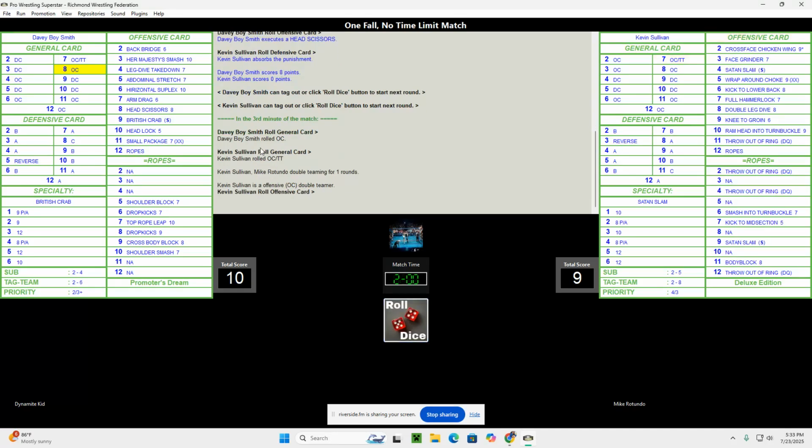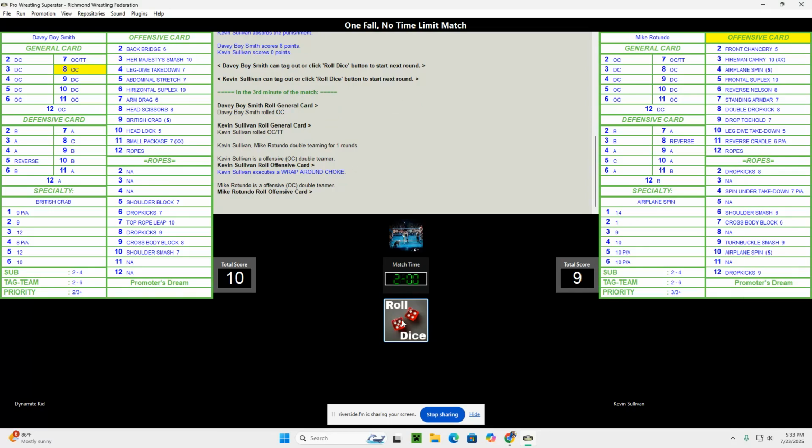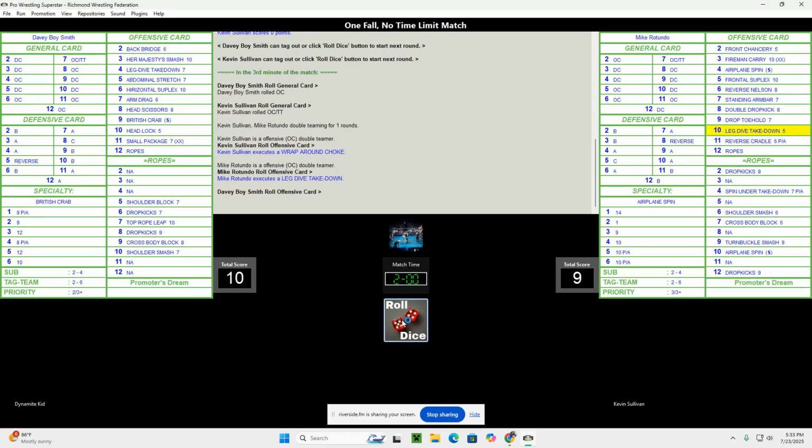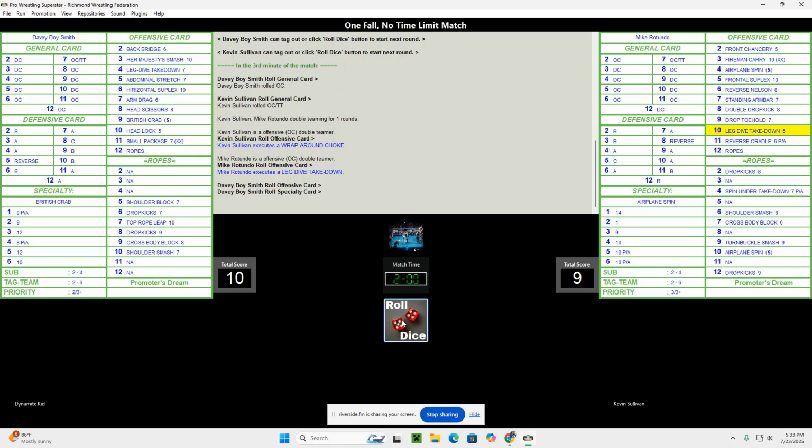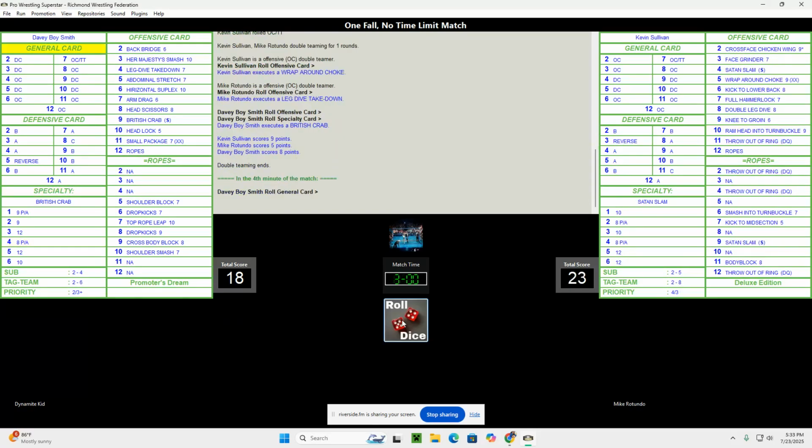Both men on the offensive, and actually the Varsity Club is now tag teaming here. They're going to do a double team. So let's see what happens here. Kevin Sullivan with a wraparound choke. Mike Rotundo gets a leg dive takedown, and Davey Boy Smith is going for the British Crab. And there it is.